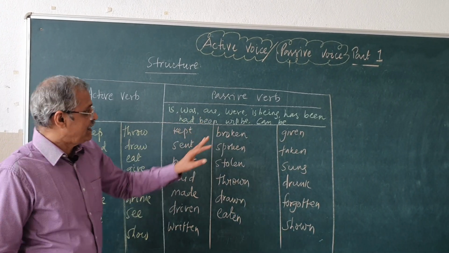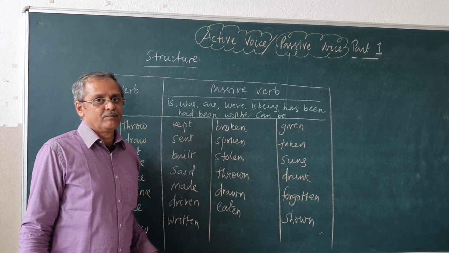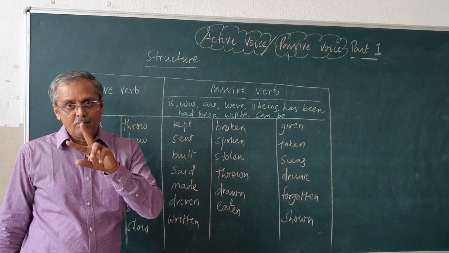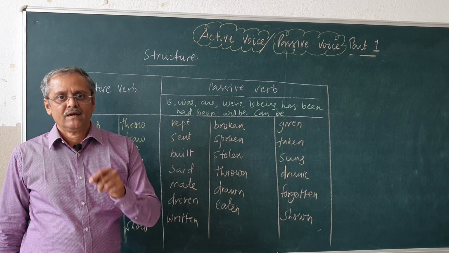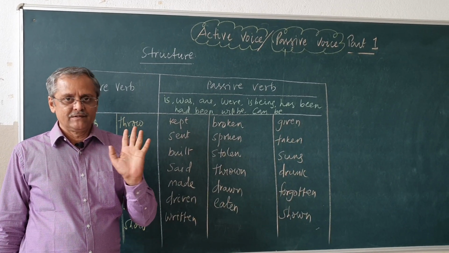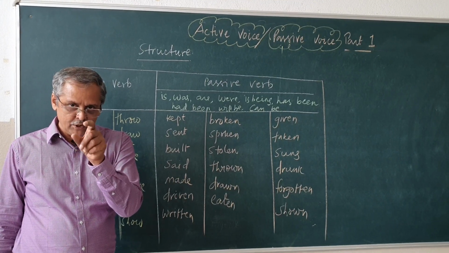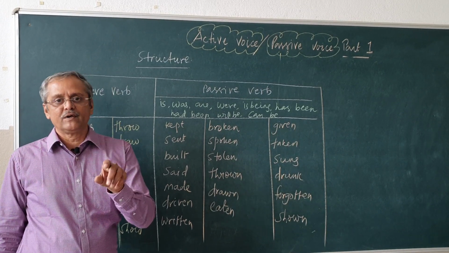Now, let us come to the passive verb. You have to practice with this, so that you become perfect in using the past participle form with the be forms when it comes to passive voice. Mostly mistakes are committed when the subject comes to the place of object, no problem in that. The problem comes between the main verb changing into the past participle and the introduction of the be form.